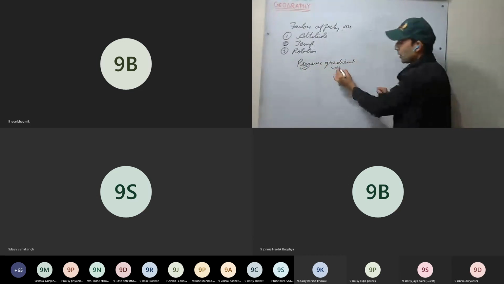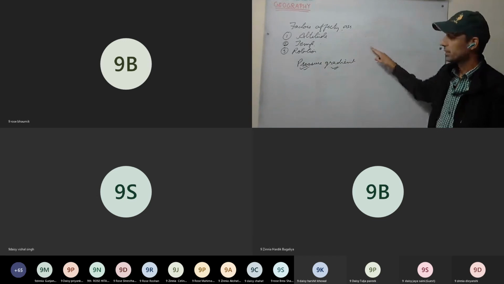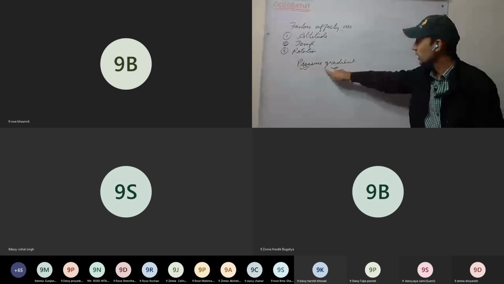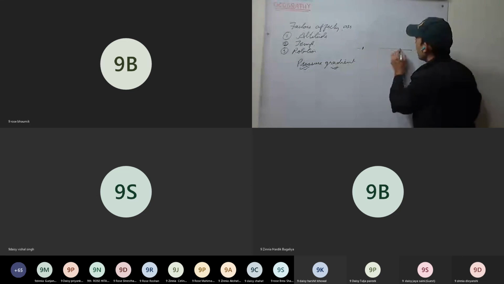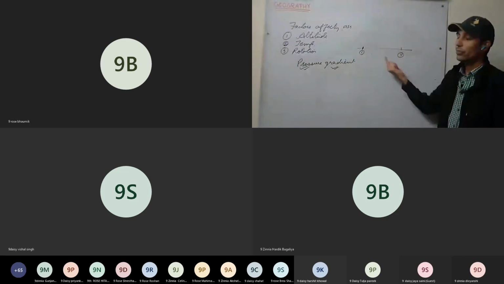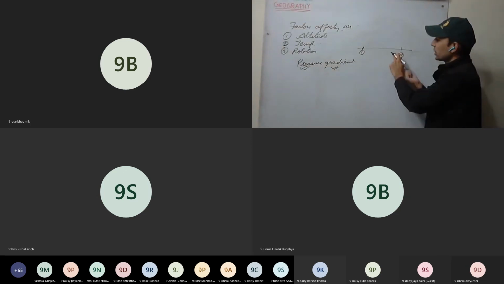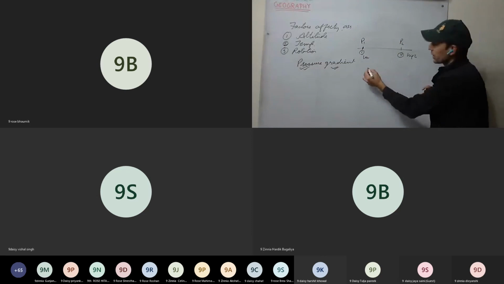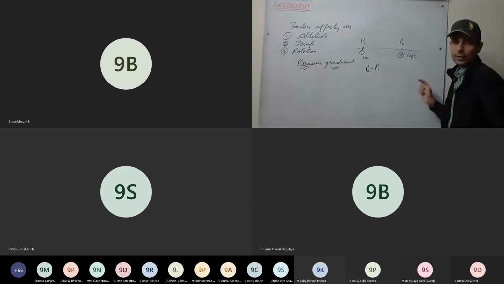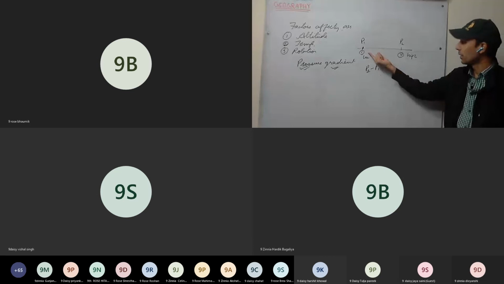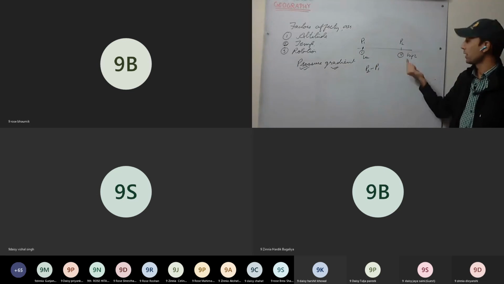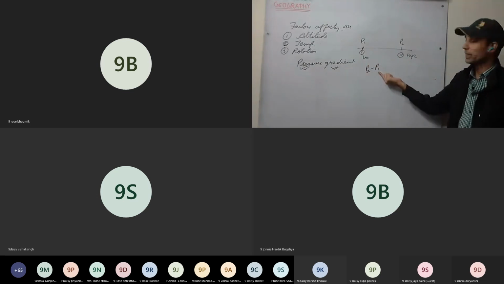Pressure we already know. Gradient, what does gradient mean? It's the slope. Now, if there is a difference in pressure between two places, if it is P1 here and P2 pressure here, so this P2 is high pressure, this is low pressure. So what will be the difference in pressure? P2 minus P1. This is the difference in air pressure between these two places.